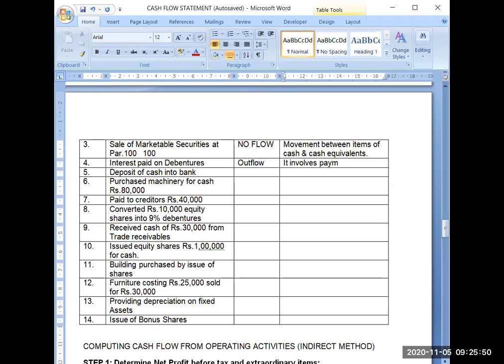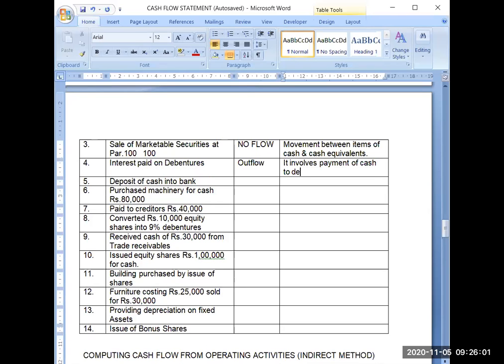It involves payment of cash to debenture holders. Okay.